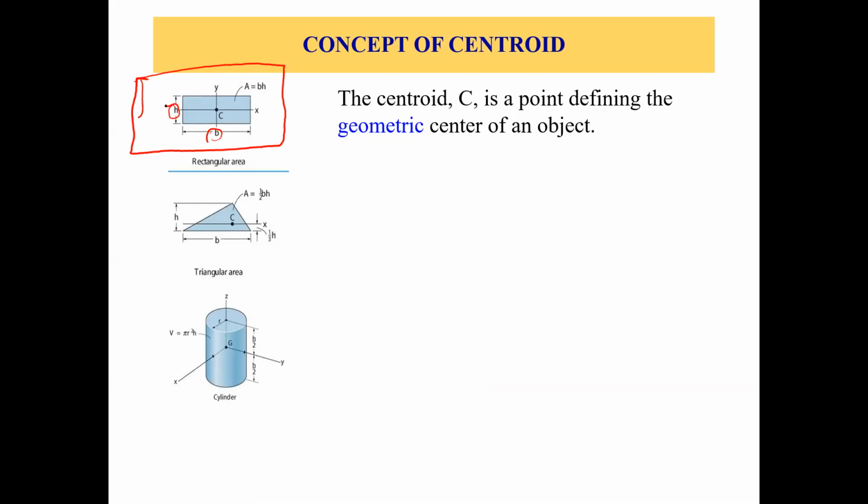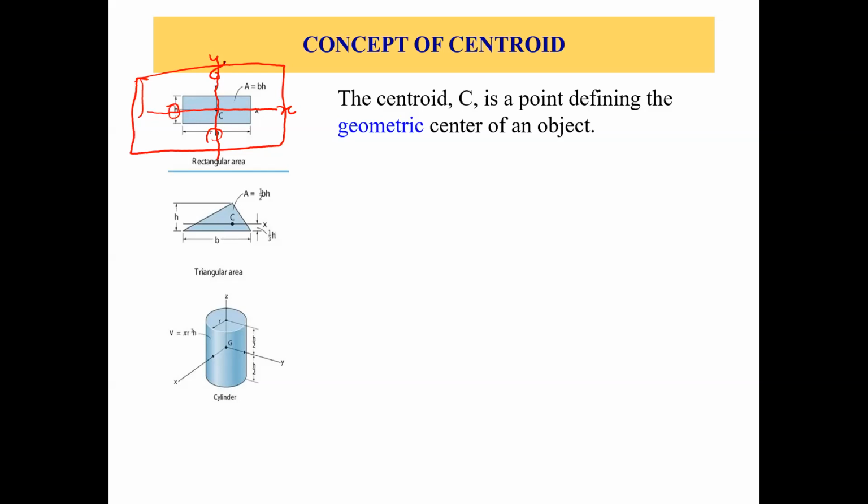Okay, now if you look at this rectangular area, it has two axes of symmetry, right? This is an axis of symmetry along the x-axis, and along the y-axis it also has an axis of symmetry. Okay, so it has two axes of symmetry. Now you must have learned about the axis of symmetry in your physics course, right?